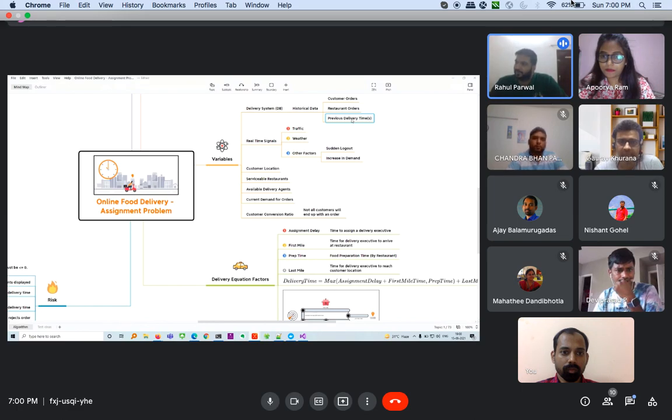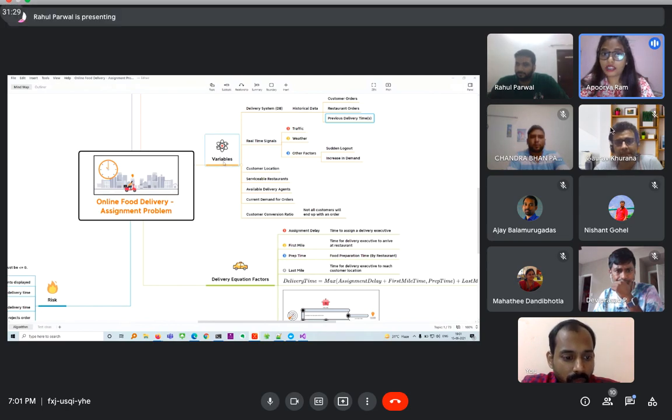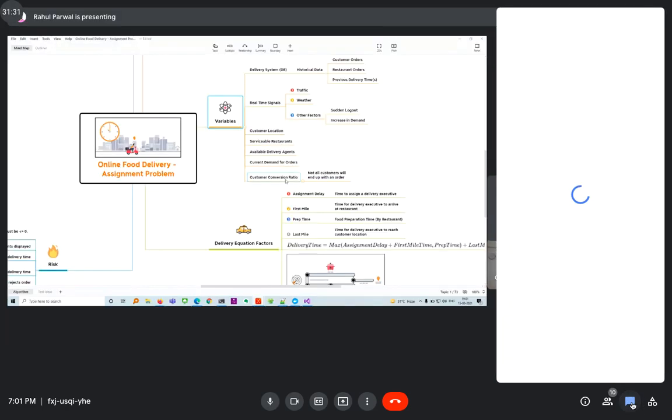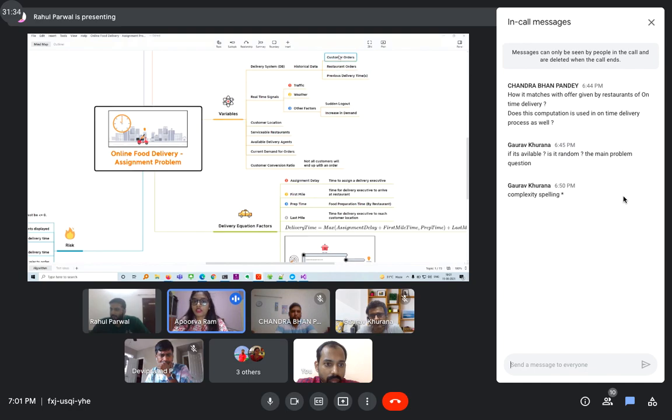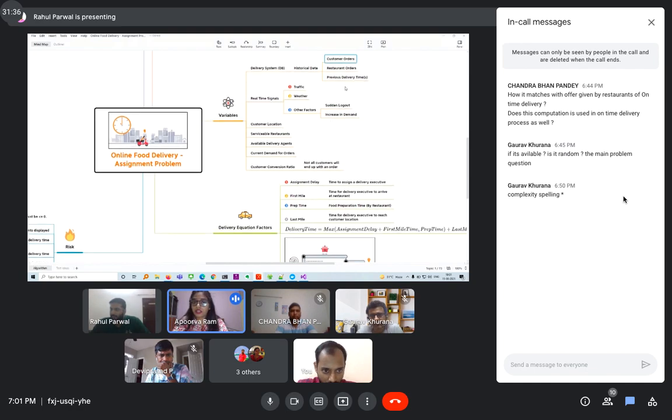This is also related to the restaurant. For example, how much time McDonald's takes to serve a burger at 8 p.m. versus some other restaurant. So all of that is logged. And in the customer order historical data, they also consider the previous order history of the customer, whether he was ordering bulk items or single items, with what frequency, and at what times, morning or evening. So all that is considered in the historical data.